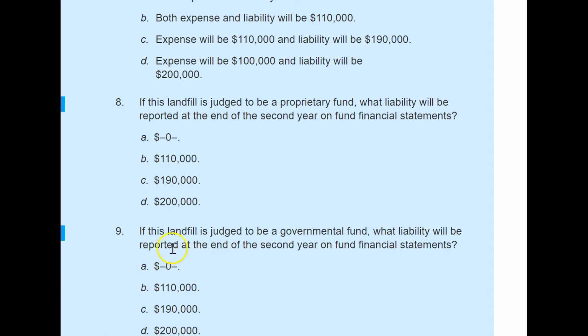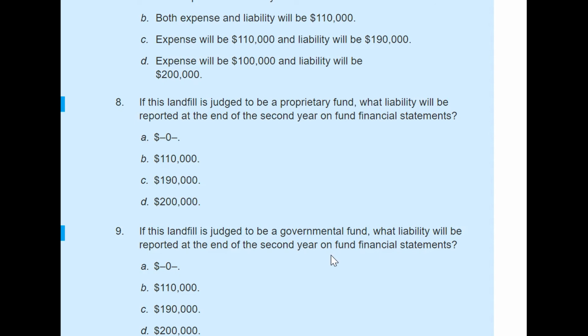For question 9, it says that if the landfill is judged to be a governmental fund, what liability will be reported at the end of the second year? On your fund financial statements, remember, there are 3 broad categories. One is the governmental fund. They record all activities related to serving the public, and these are service oriented. There are different types of funds under governmental funds, such as general funds and special revenue funds.